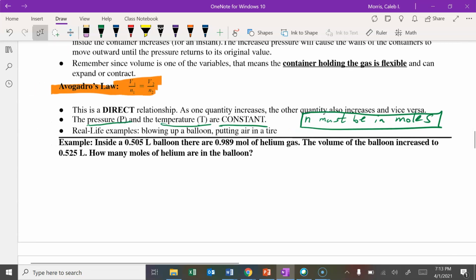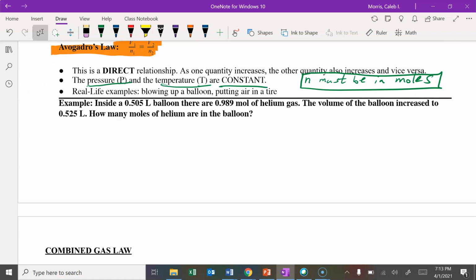This problem gives it to us in moles. So I'm looking for V1, N1, V2, and N2. So we want to label these. I have a volume, and it tells me the number of moles that we have.